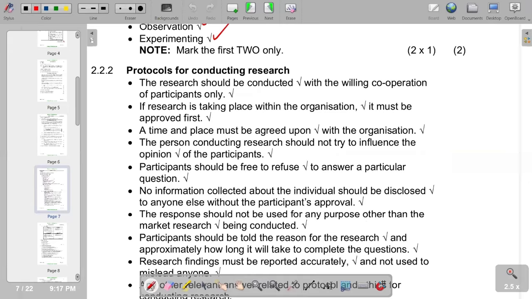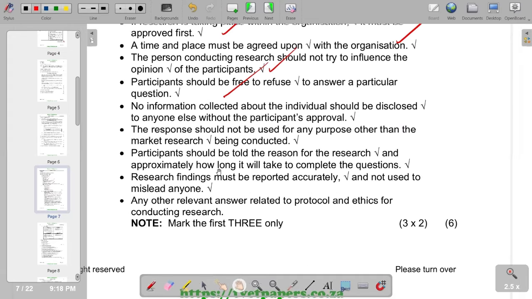So in terms of the first 3 that we have, the research should be conducted with the willing cooperation of participants only. If research is taking place within the organization, it must be approved first. A time and place must be agreed upon with the organization. The person conducting research should not try to influence the opinion of the participants. Participants should be free to refuse to answer a particular question. So further points we also have in that context in terms of our question.